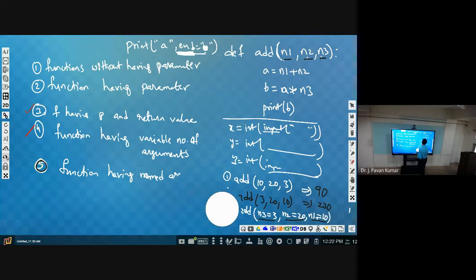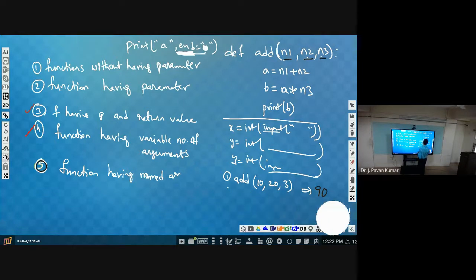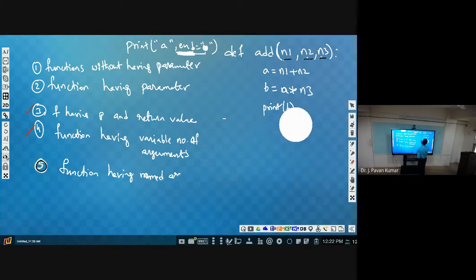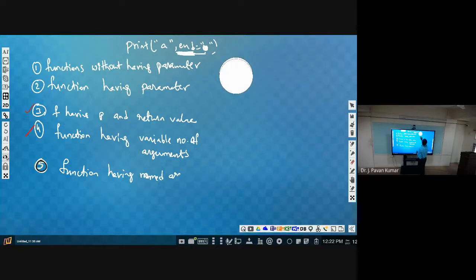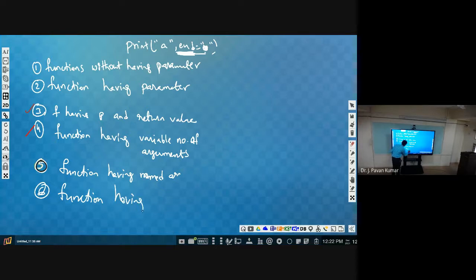This is about functions having named arguments. Next, one more type of function we can consider is a function having default parameter values. Here you see this print we have used without specifying anything earlier.